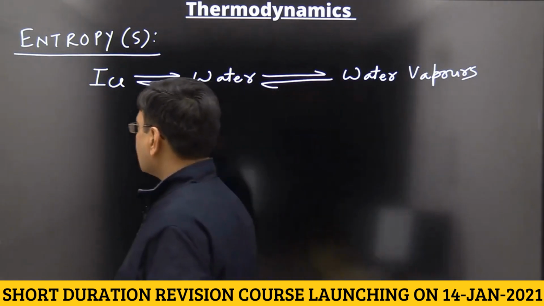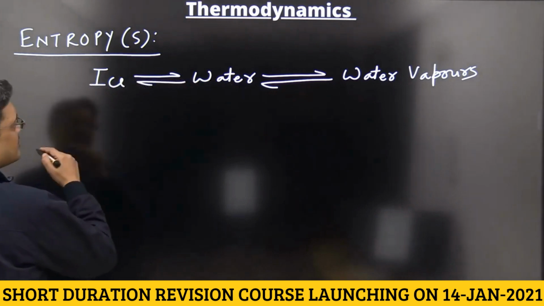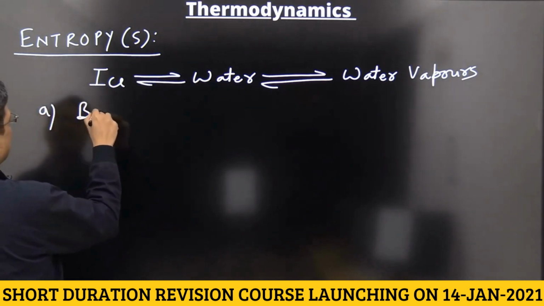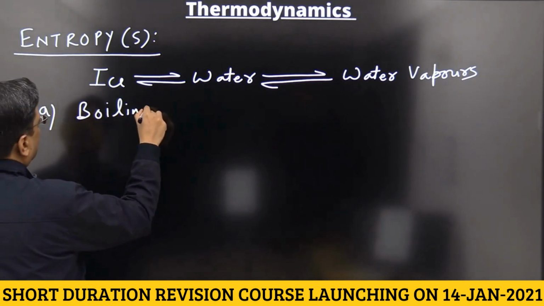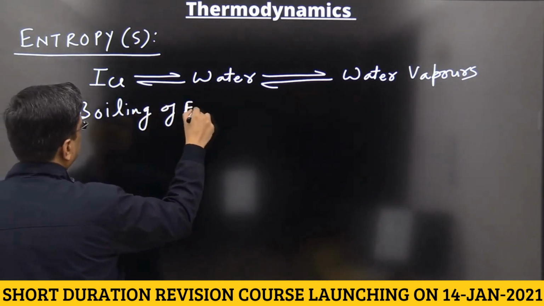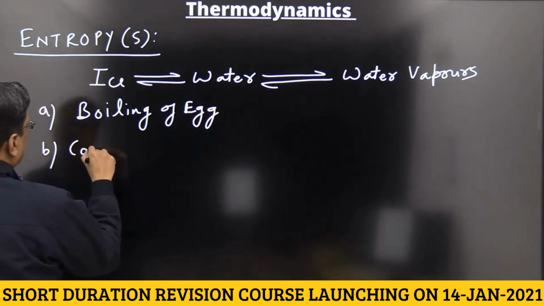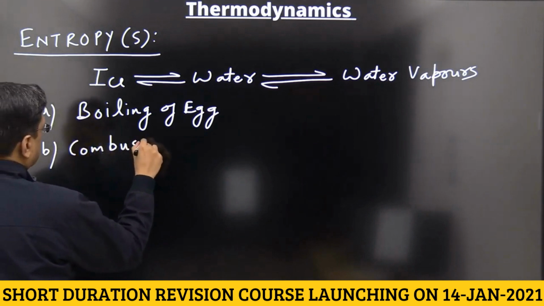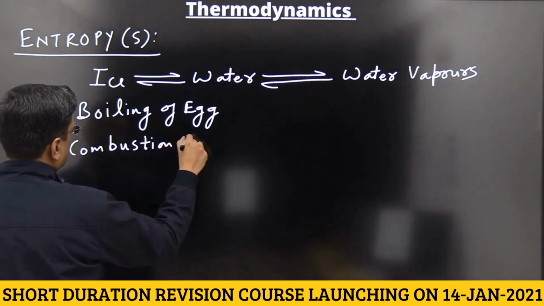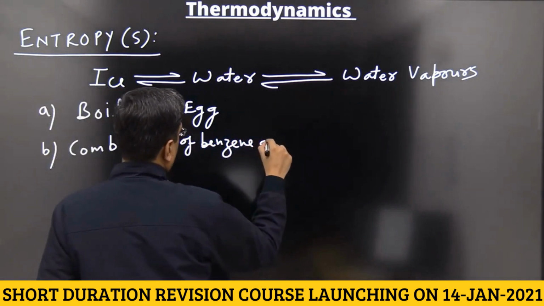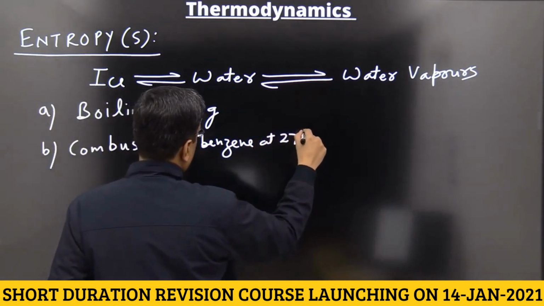See here, we write down some processes to decide whether entropy increases or decreases. For example, boiling of egg. Combustion of benzene at 27 degrees centigrade.